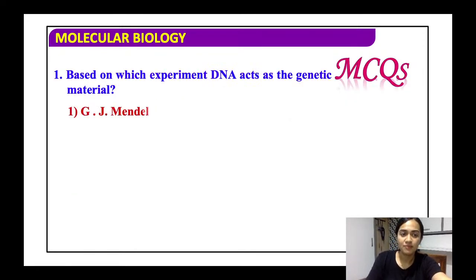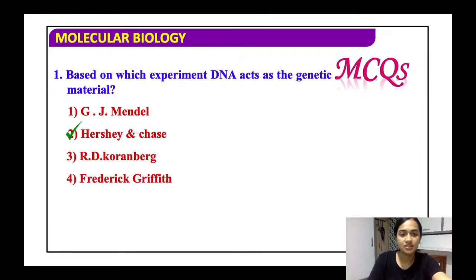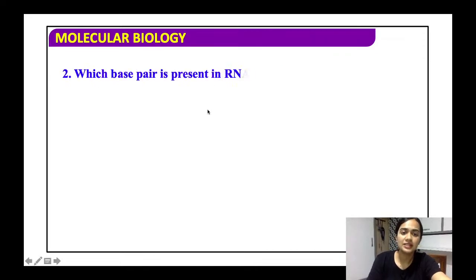Let's see a few MCQs. So, based on which experiment DNA acted as a genetic material? It was based on the Hershey and Chase experiment, where the bacteriophages were used. All right. Which base is present in the RNA instead of thymine?